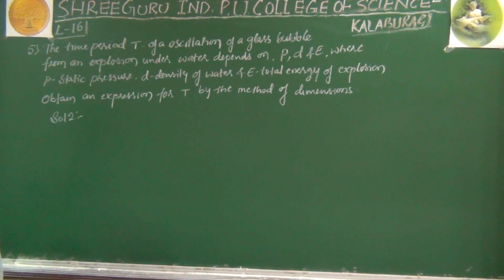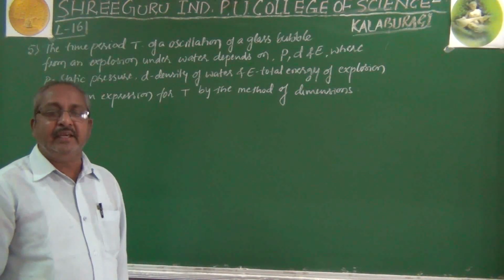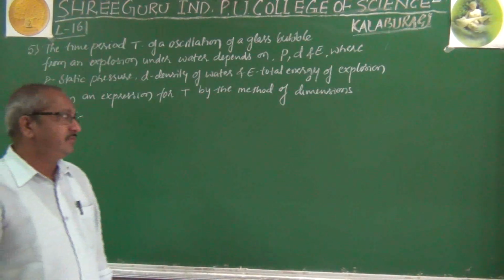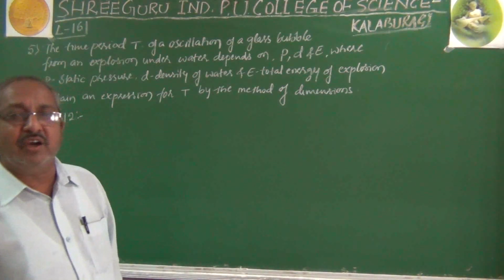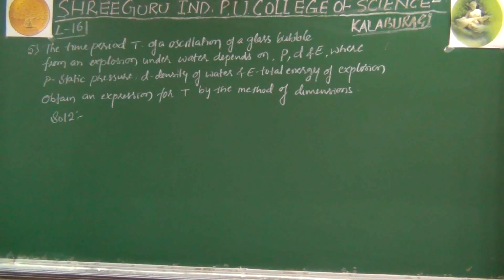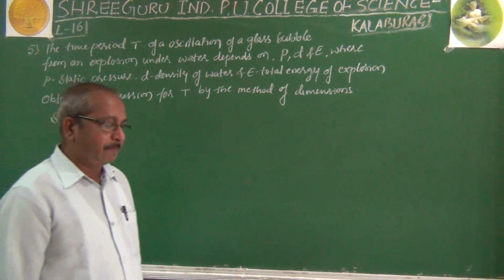of oscillation of a gas bubble from an explosion under water depends on P, D and E, where P is the static pressure, D is the density of water and E is the total energy of explosion. So by the dimensional formula, we have to find the expression for time period T by the method of dimensions.